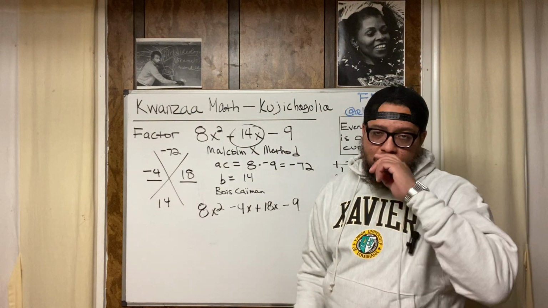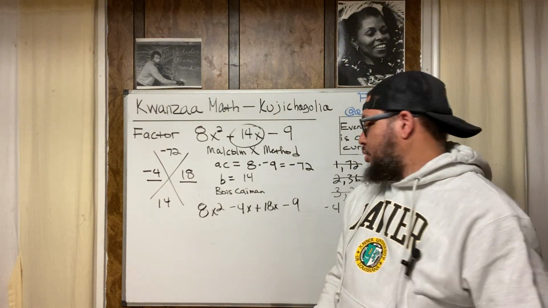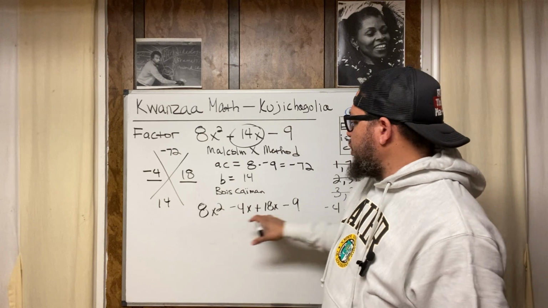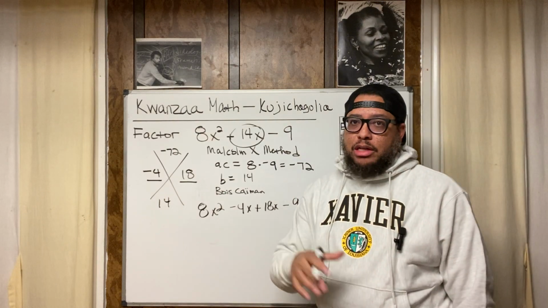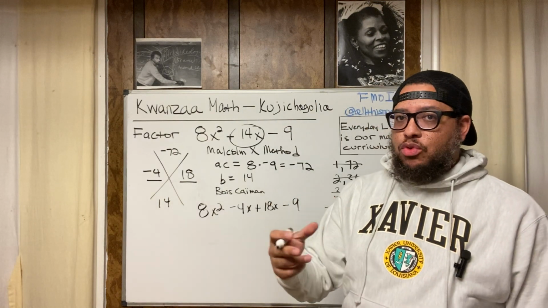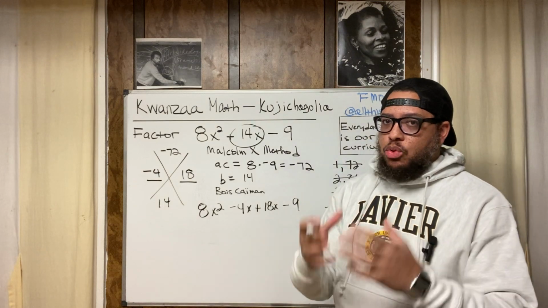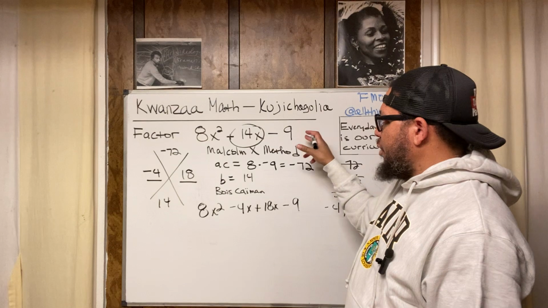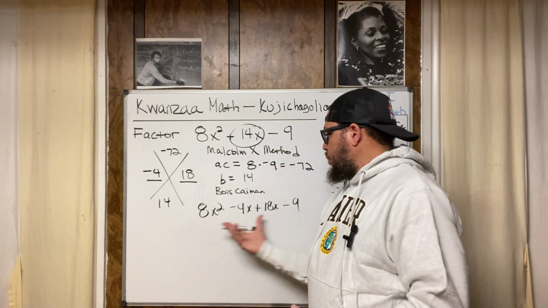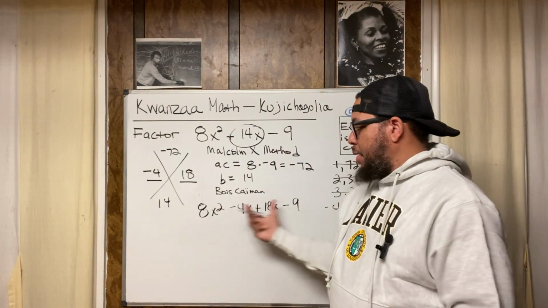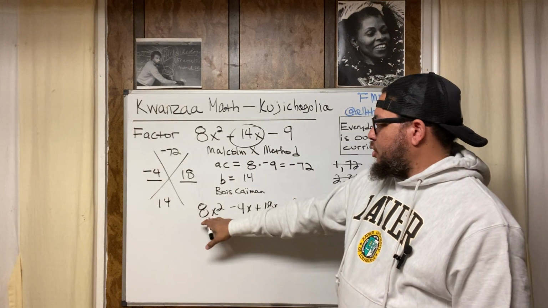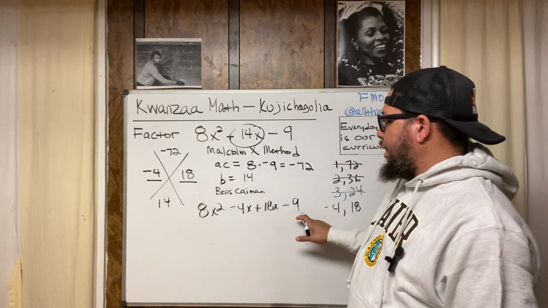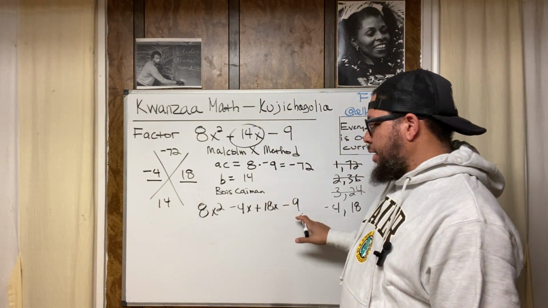Now, why did I do that, though? I want you to always know why you're doing stuff when you do algebra. I'm doing it because now I have 4 terms, so I can use a method called factoring by grouping. In my groups, I have to have an equal number of terms. I can't have 2 terms in one group and 1 term in another. I want pairs, 2 and 2. So I've got 8x squared minus 4x plus 18x minus 9.